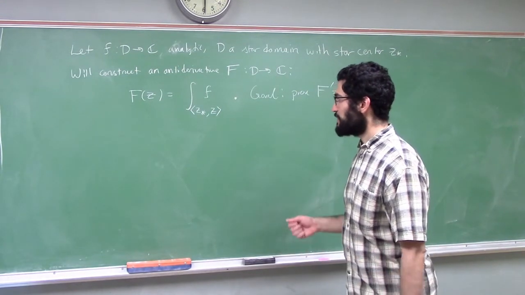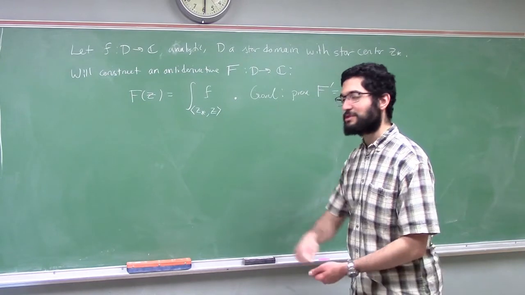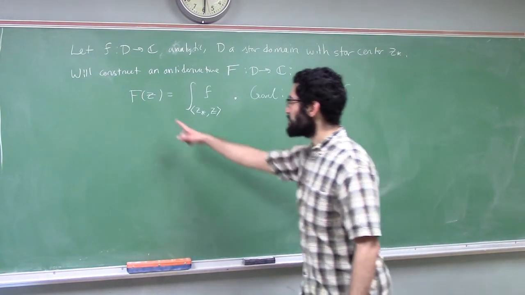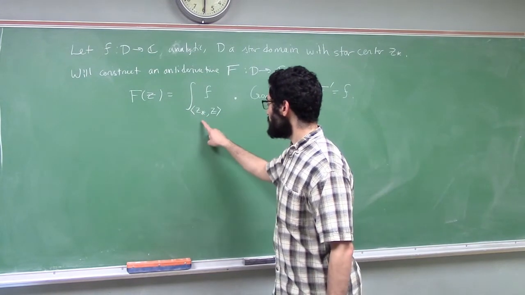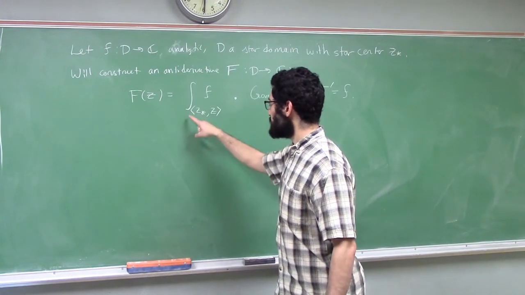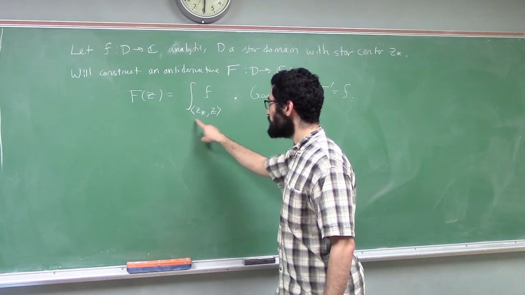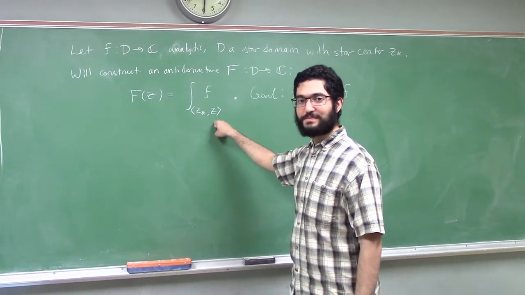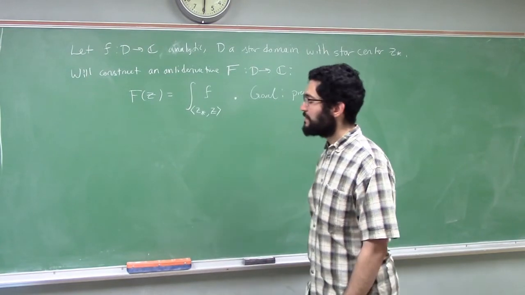We proved that by constructing an antiderivative under the assumption that contour integrals along closed loops vanish. And we did something similar to this, except there we didn't say take a contour integral along a line segment. We said take a contour integral along any path from z star to z. We just said take any path.